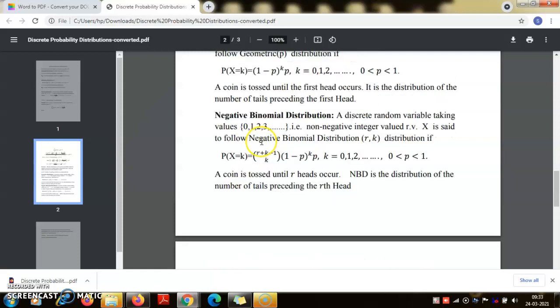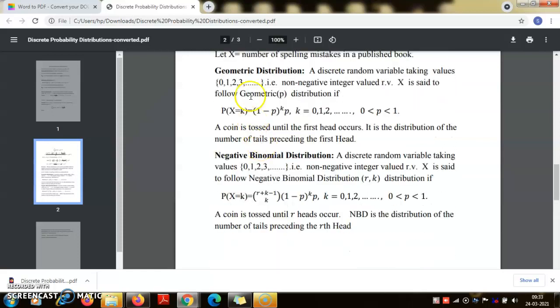This has a slightly more complicated formula, but if you compare with the geometric distribution, you see that if I put r equal to 1 in this formula, then the plus 1 minus 1 cancels out, and the binomial coefficient is 1. So the geometric distribution is a special case of the negative binomial distribution if I put r equal to 1. There is a mistake here, this should be r, p. Okay, I will correct this, r, p.